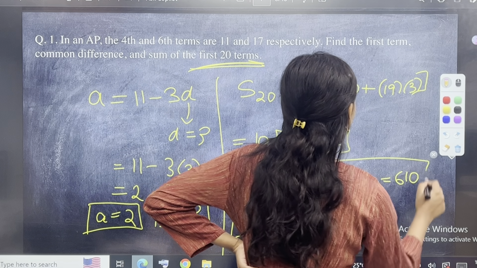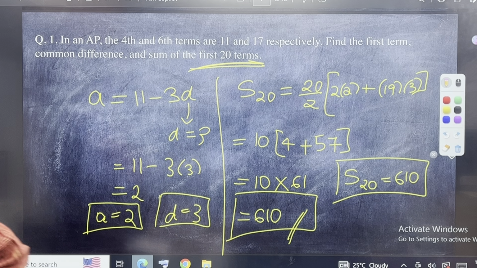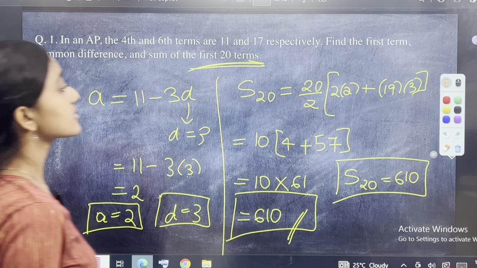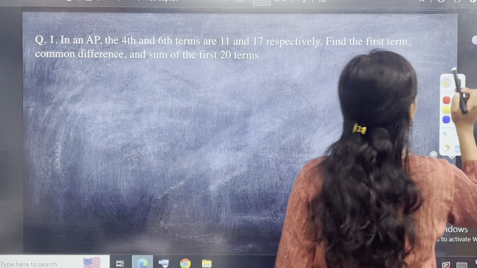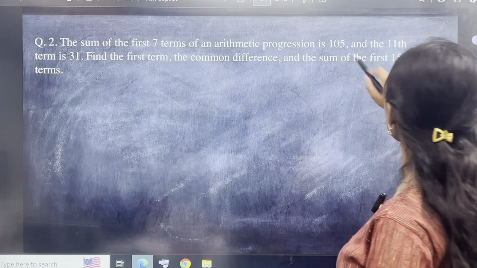Now, do you think you could have manually calculated this? How long would that take to manually calculate this answer? It is not possible, and therefore you have to please remember all the formulas. So with this we finish the first question. Now let's go to the second question.